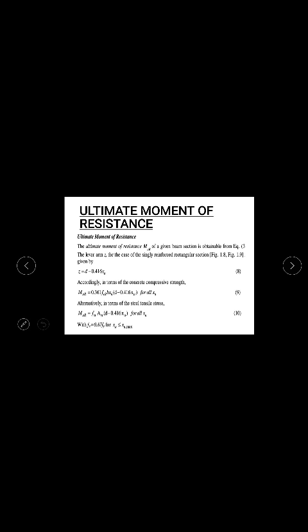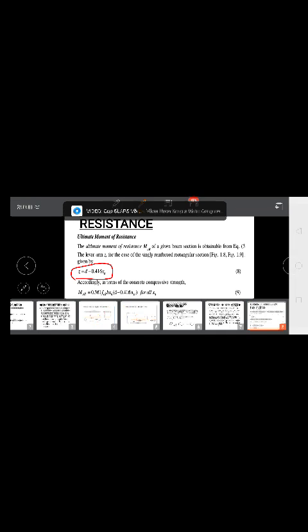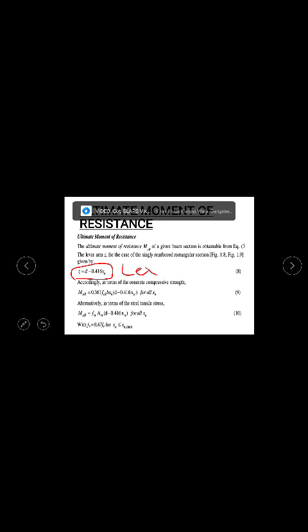Now when you move on, in this moment of resistance you again have two: the ultimate moment of resistance and the limiting moment of resistance. So let us first discuss the ultimate moment of resistance. What is this ultimate moment of resistance? You can clearly see here, this is your lever arm. And if you see the formula for moment, here you are seeing the force multiplied by the lever arm.